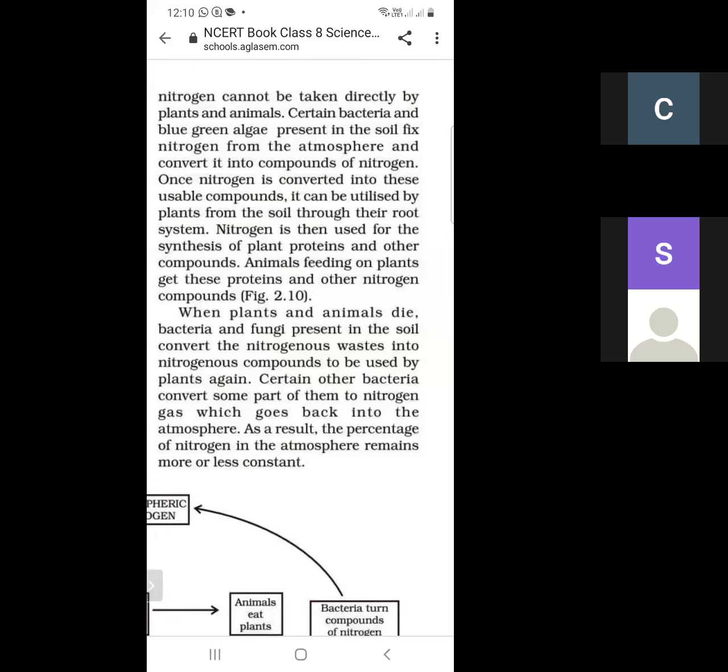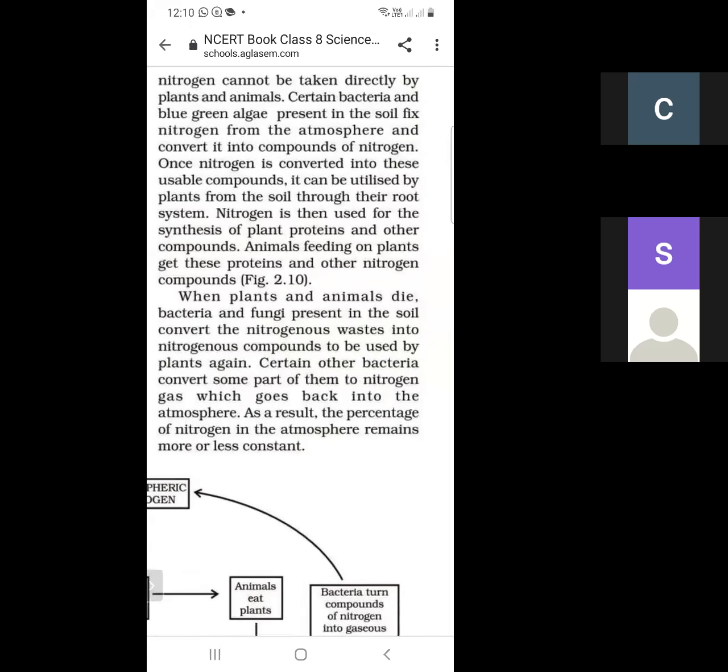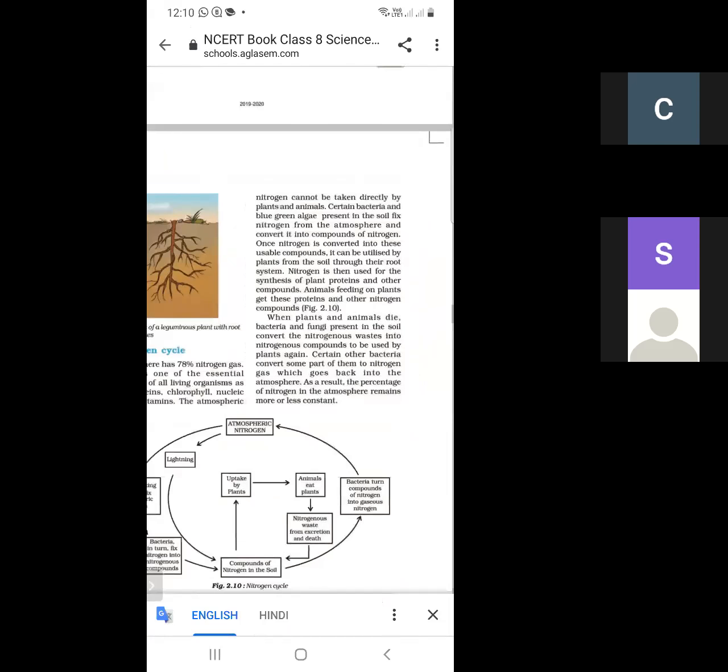Certain other bacteria convert some part of them to nitrogen gas, which goes back into the atmosphere. So there are some bacteria present in the soil which convert them into nitrogen gas, and this nitrogen gas goes into the atmosphere. The amount of nitrogen in the atmosphere is balanced in this way. So this is the nitrogen cycle.